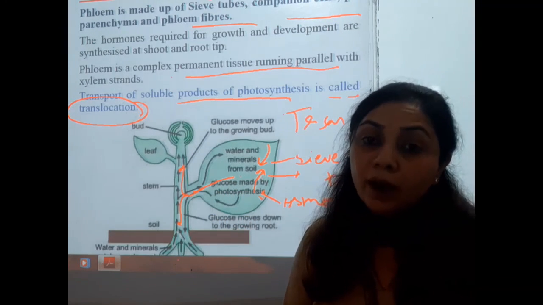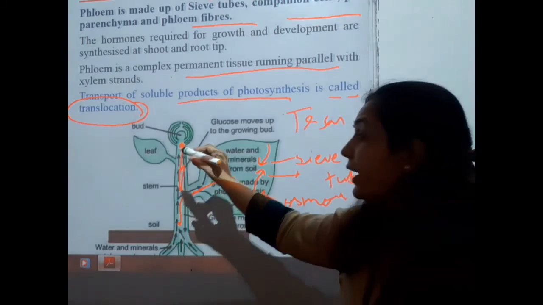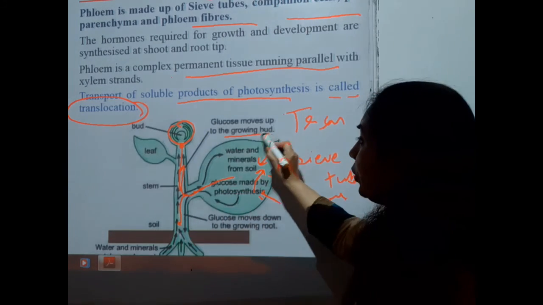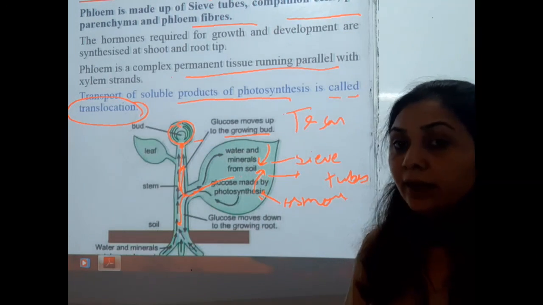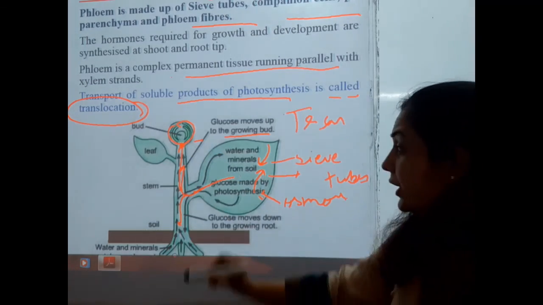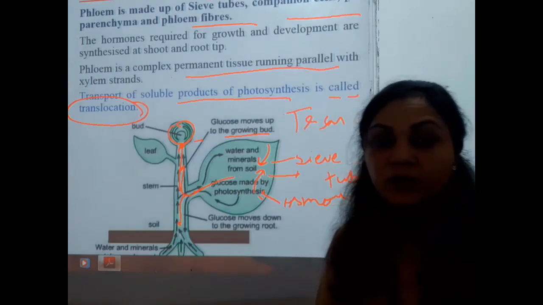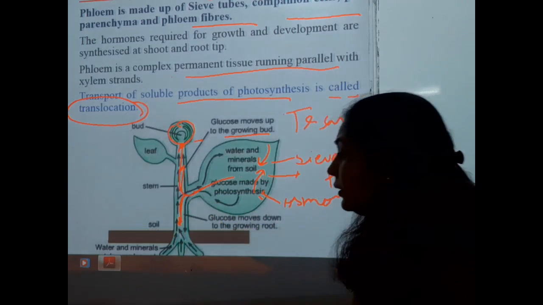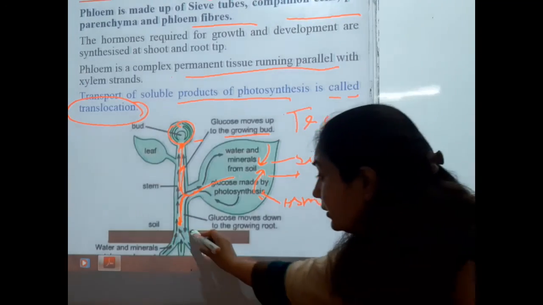When the food enters the bud, the glucose moves into the growing bud, and here the requirement of energy is highly essential. So ATP molecules are very essential if the food is going against the gravitational force. It is easy for the phloem tissues to move the food downwards, toward the gravitational force, like to the root system.